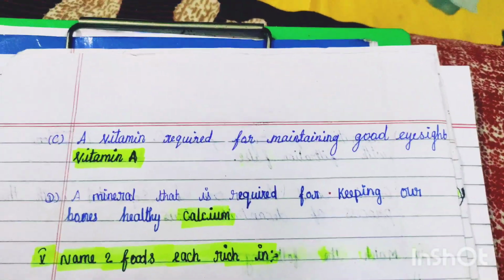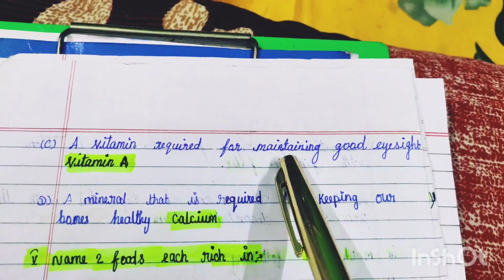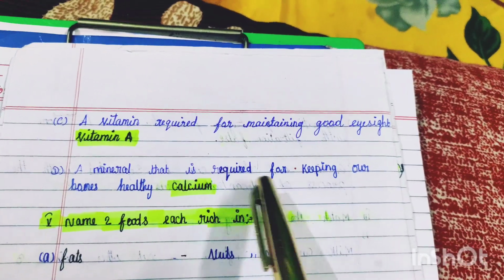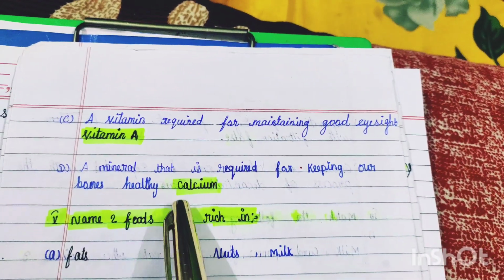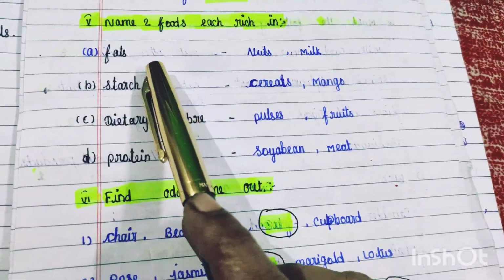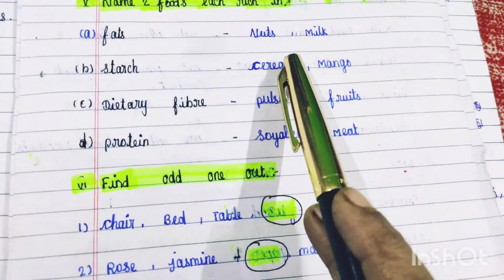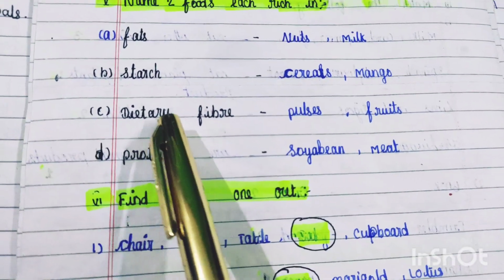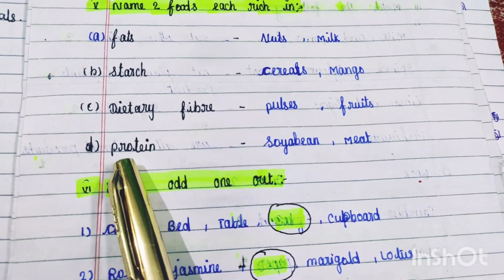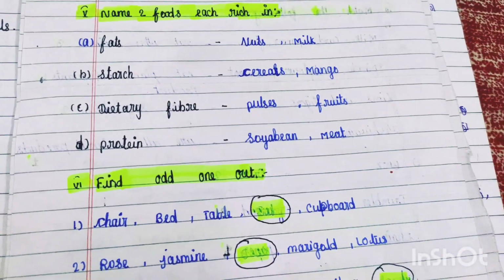Proteins. A vitamin required for maintaining good eyesight. Vitamin A. A mineral that is required for keeping our bones healthy. Calcium. Name two foods rich in fat. Fats: nuts, milk. Starch: cereal, mango. Dietary fiber: pulses, fruits. Protein: soya bean, meat.